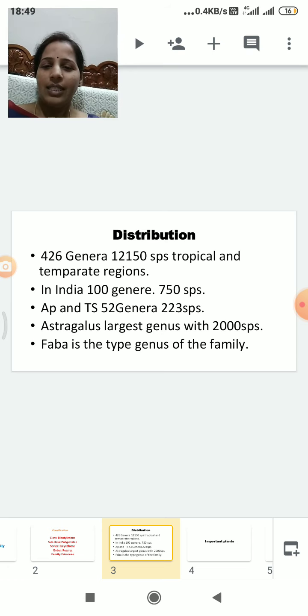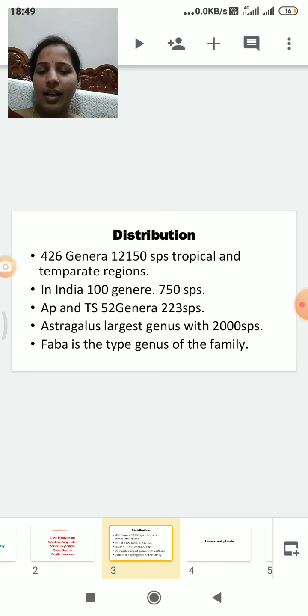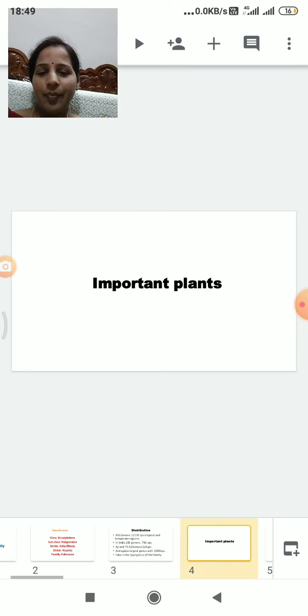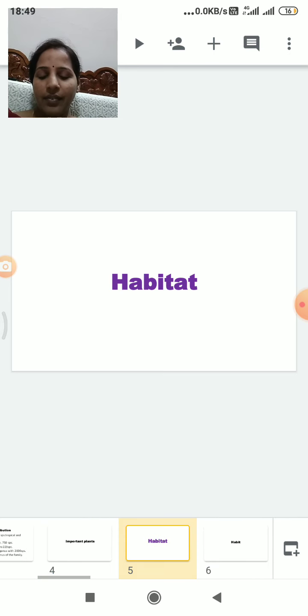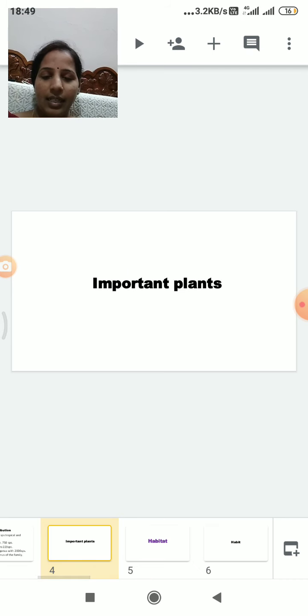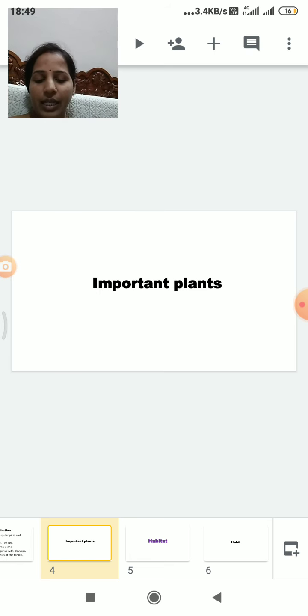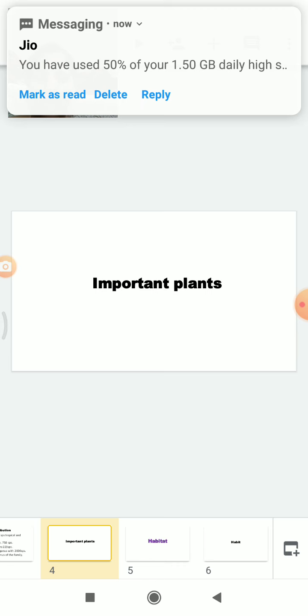Astragalus is the largest genus, with 2000 species. In the Fabaceae family, Faba is the type genus. The important plants of Fabaceae, majority of the genera, we can call the pea family. Abrus precatorius is called crab's eye.